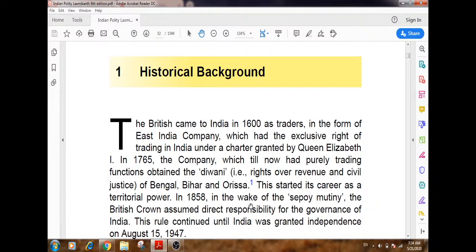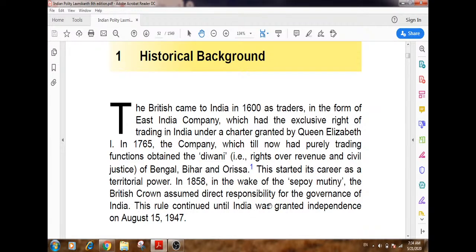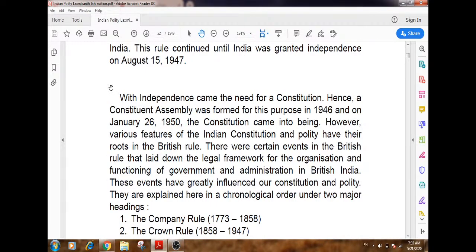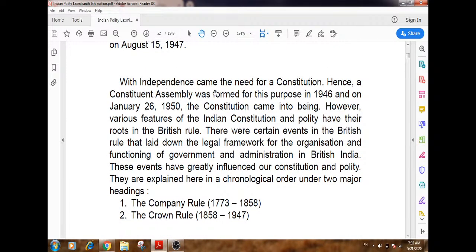In 1858, in the wake of the Sepoy Mutiny, the British Crown assumed direct responsibility for the governance of India. Thus, the rule continued until India was granted independence on August 15, 1947. With independence came the need for a constitution. Hence, the Constituent Assembly was formed for this purpose in 1946, and on January 26, 1950, the Constitution came into